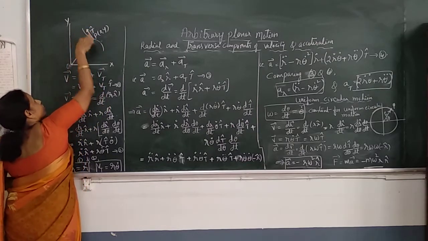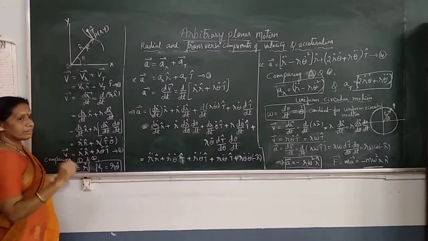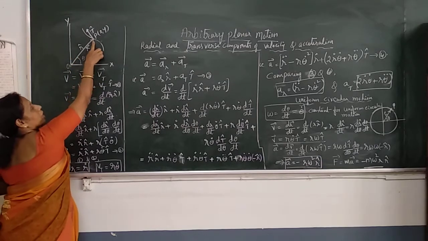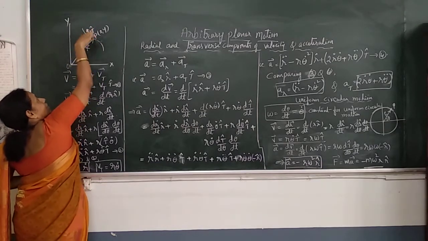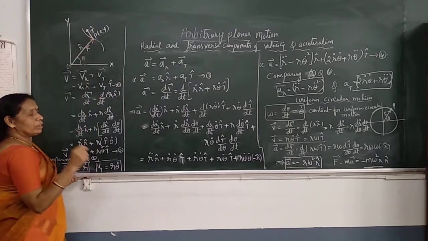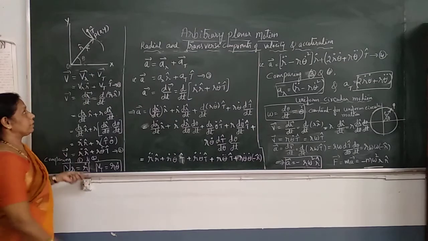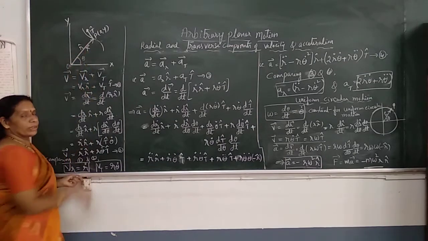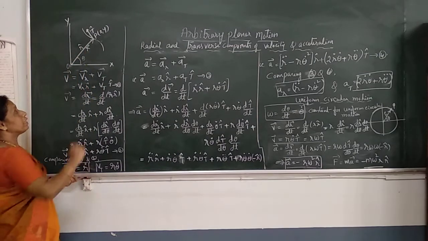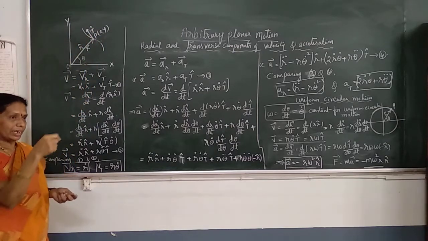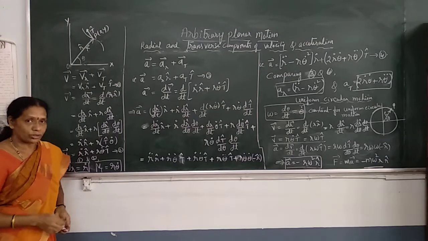See, this is the transverse drawn at this point, the tangent drawn to the curved path at the point P. The component of velocity along this tangent is called the transverse component. The velocity along the radius vector is called the radial component. Velocity along the tangent drawn to the curve at the given point is called the transverse component.